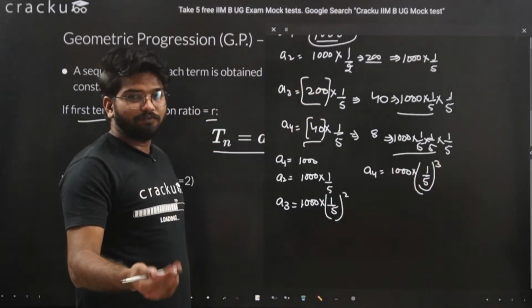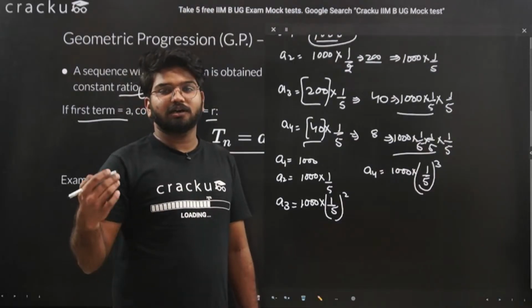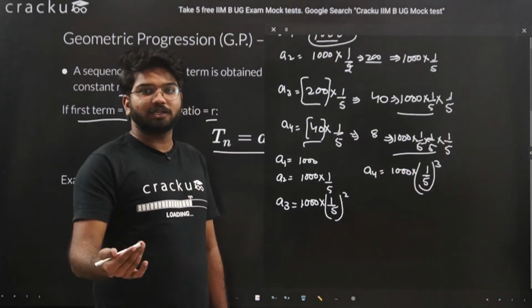For every subsequent term you are multiplying with the common ratio.